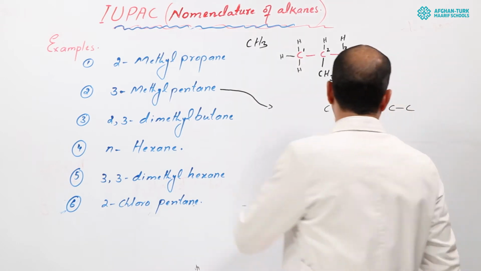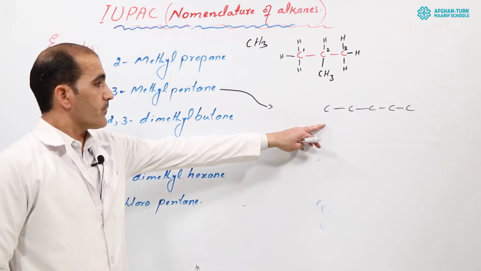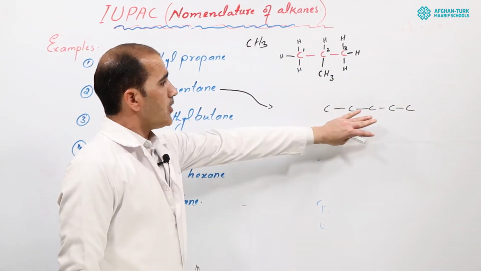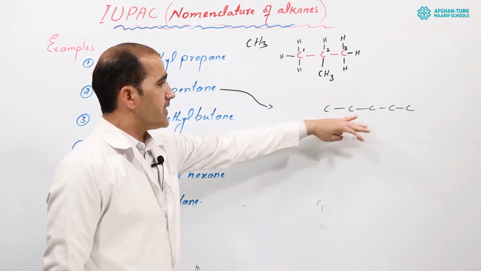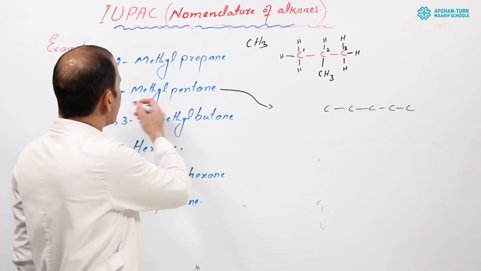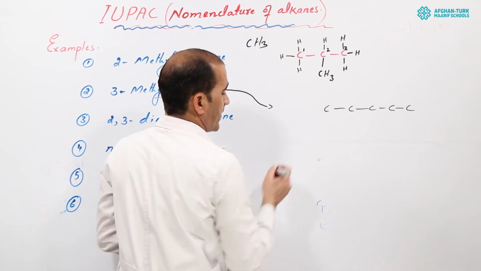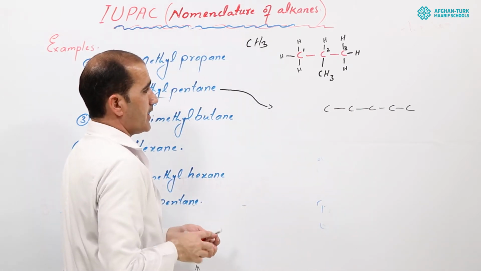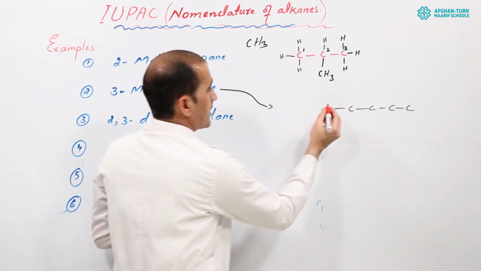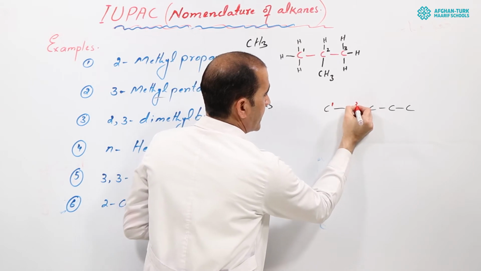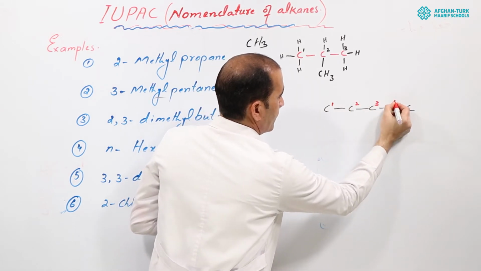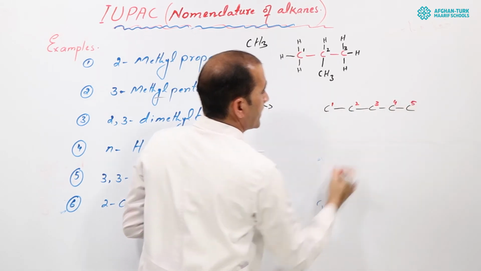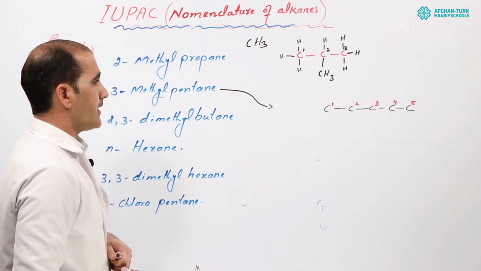How many carbons? 5 carbons here. So first you draw a 5-carbon long chain. Next, start the counting here. This is the first carbon, the second, third, fourth, and fifth. The 5 carbons are done.